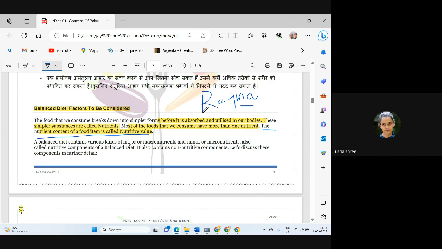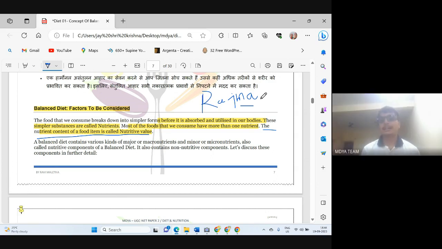Yes, sir. Okay, in English it is kidney bean. If you are having 100 grams of rajma, how much carbohydrate you are getting, how much protein, how much fat, how much minerals, how much vitamin. This is called nutritive value. So nutritive value is none other than how much nutrient is present in a food.